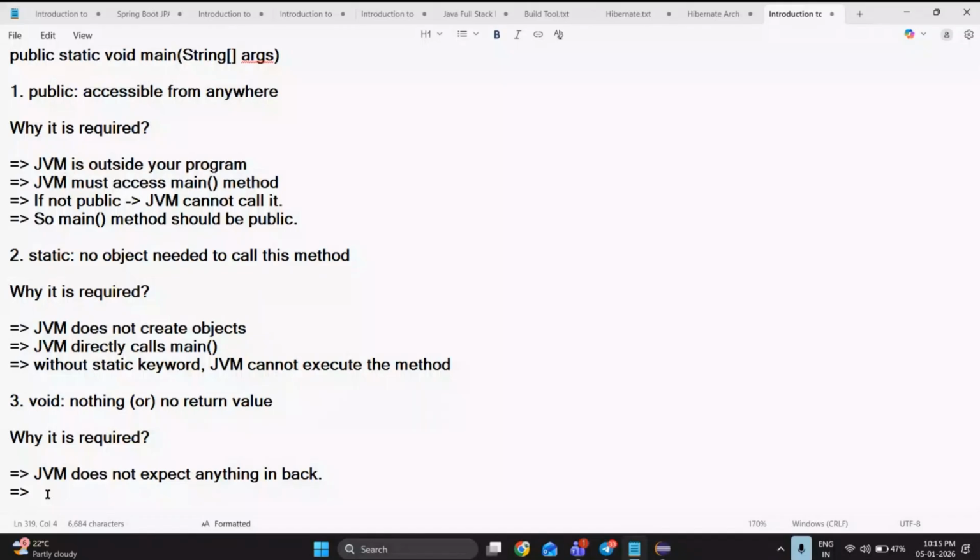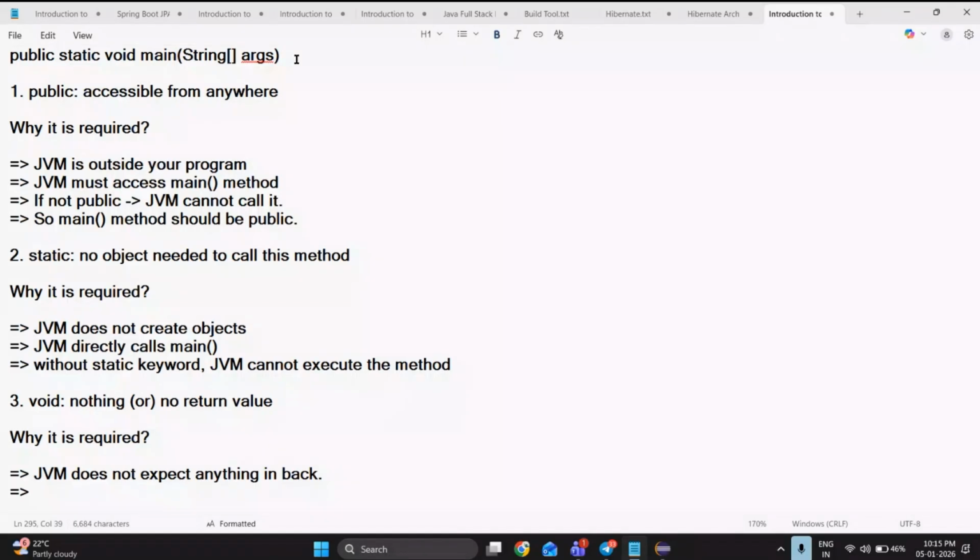Okay. I told you previously that we can write our main method in 5 ways. I repeat, we can write our main method in 5 ways. I will tell you these 5 ways in the next session. Don't panic. Just first understand this main method, breaking down each and every word clearly. Please understand the meaning of each and every word. So JVM does not expect anything back.